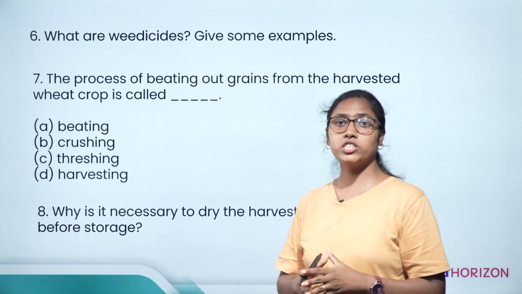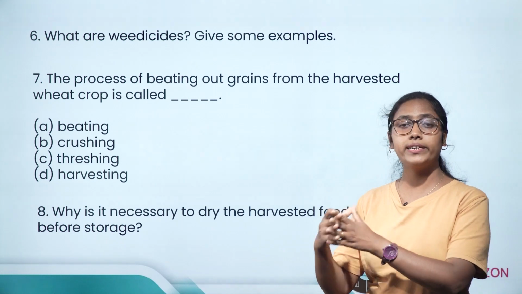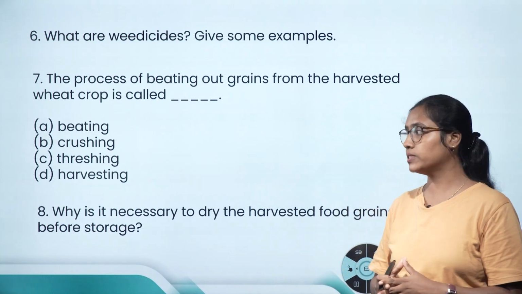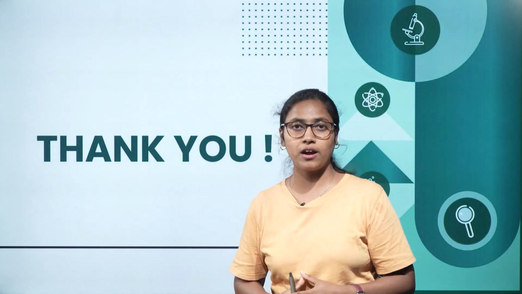So this was about the chapter. Hope you have understood how the farmers undergo different agriculture practices to get a good crop yield. Let's meet in the next chapter now. Thank you.